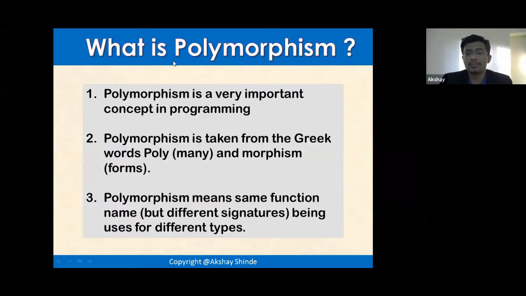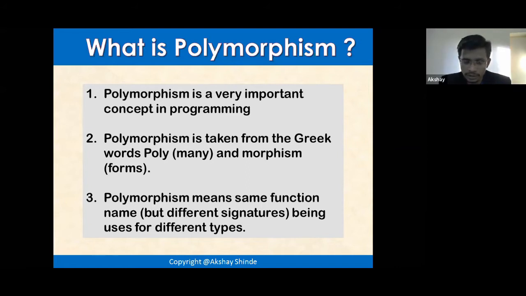Let's see what exactly polymorphism is. As I told you, polymorphism is the most important concept in programming languages. The word polymorphism is taken from Greek: poly means many and morphism means form. So polymorphism means having multiple forms, many forms of the same thing. That same thing can be an operator, a function, or an object. We are going to see how you can create multiple forms of functions, operators, and objects as well.